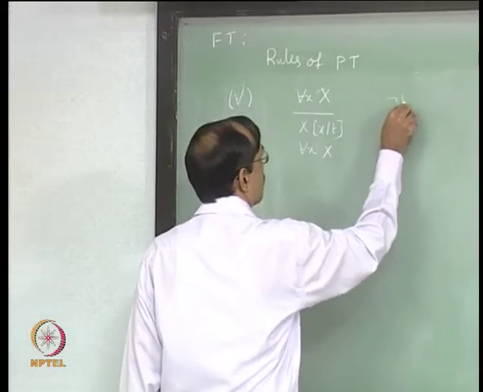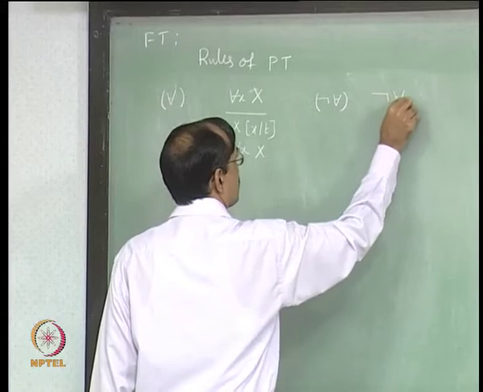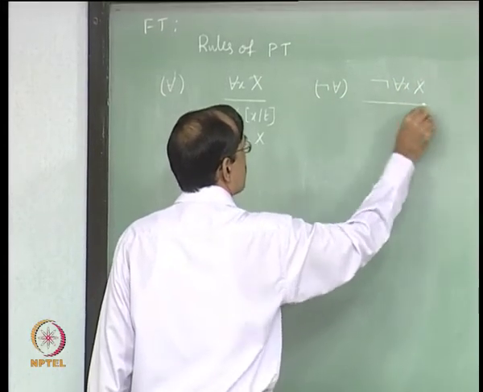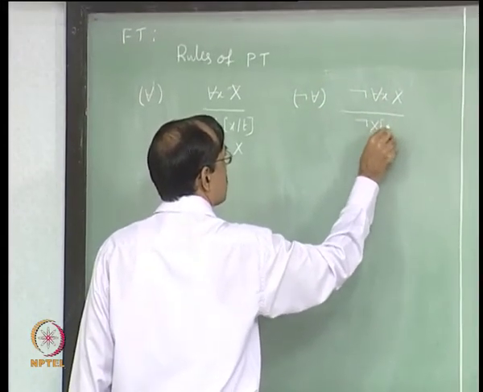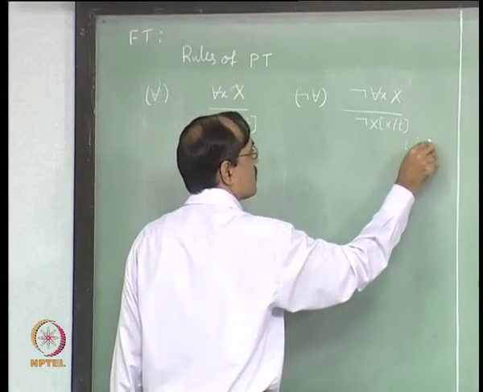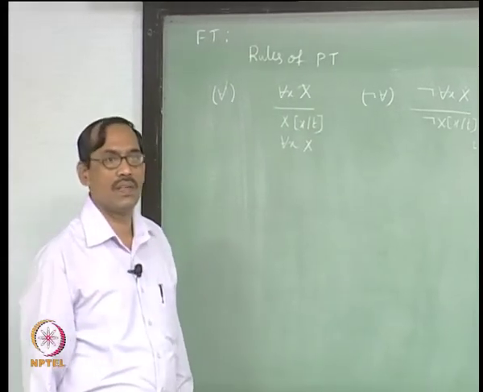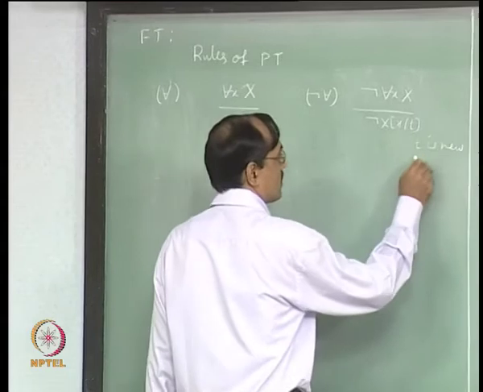So, this not for all is an existential rule which looks like not for each x, from this conclude not x by t, where t is new. So, to start with we will take that t is a new constant.